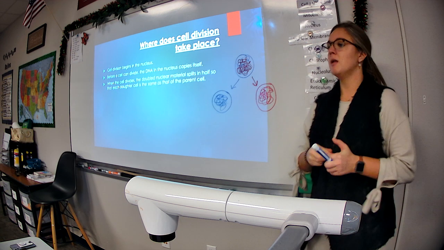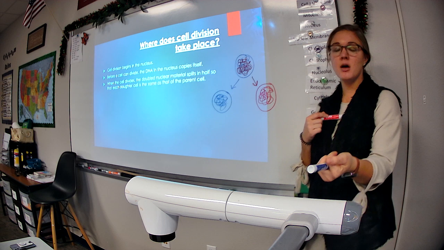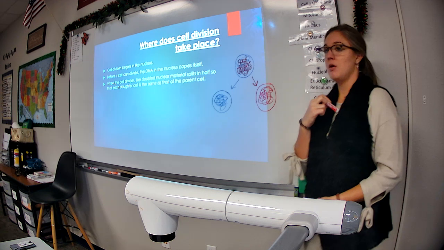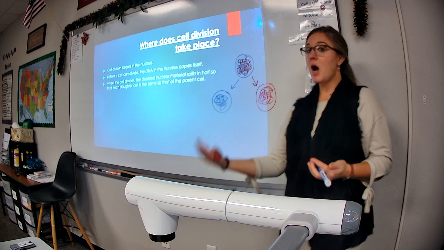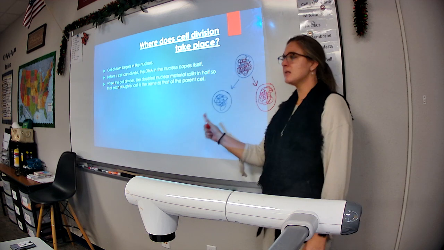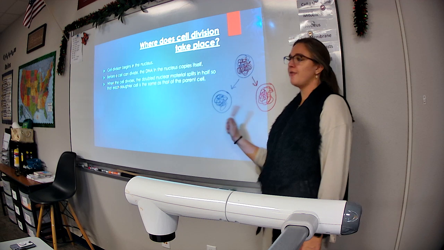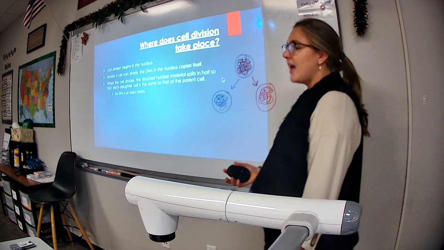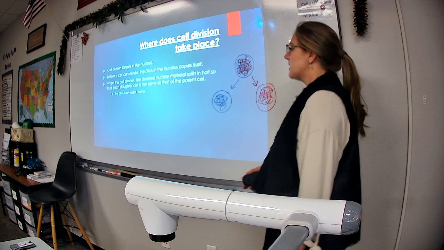Here's what doesn't happen. Let's pretend I'm going to share my book. Edgar and I are going to share a book. If I give him half my book, does he have a full copy of the book? No. Do I have a full copy of the book? No. If I want to give him a full copy of the book, I have to take my book, make a whole separate copy of it, and then give him a full one, right? Same thing happens with the DNA. When it splits, it doesn't get half and half. It has already made a whole new copy so that when it splits, each one has a full set. Does that make sense? Okay. The DNA is an exact match. And that's the next part of your notes. The DNA is an exact match.